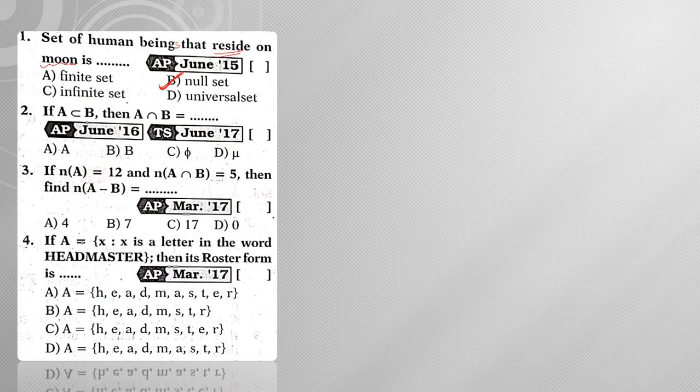If A is subset to B. So what is the meaning of A is subset to B? Set A is completely present in set B. For suppose if I consider this set A, so this is my set A. Now this set A is completely present in set B. So let me change the color of the set B. So this is my set B, and I am shading in this particular way. Now set A is completely present in set B.